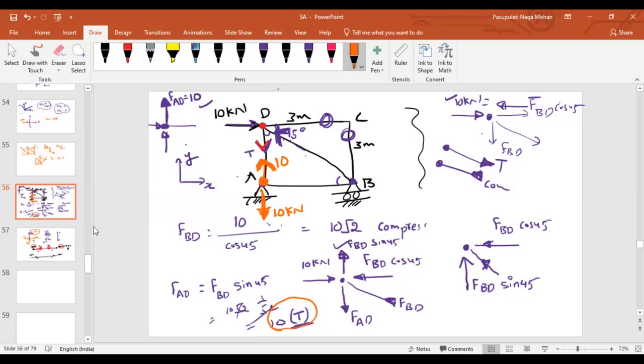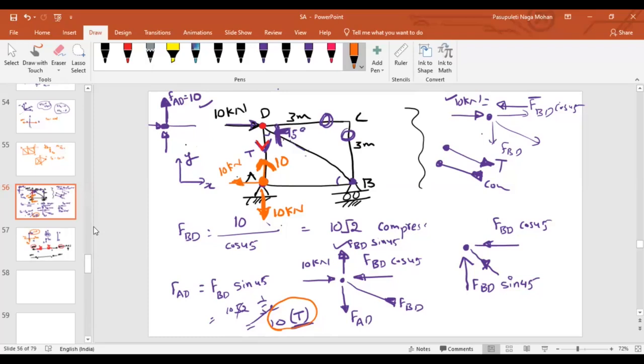Yes, sir. Now, look at the whole structure. Only one horizontal force, 10 kilonewton, is acting on the right side. It will be resisted by which reaction? Horizontal reaction at A. Now what will be the reaction? It will act towards the left, as the load is towards the right. It will act with 10 kilonewton.